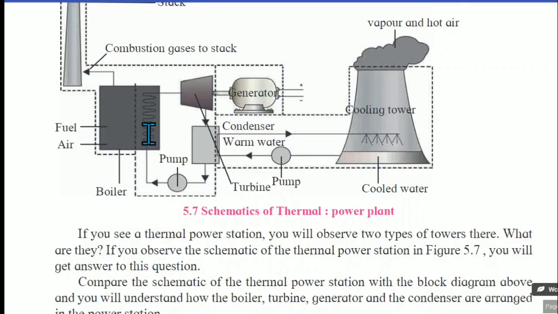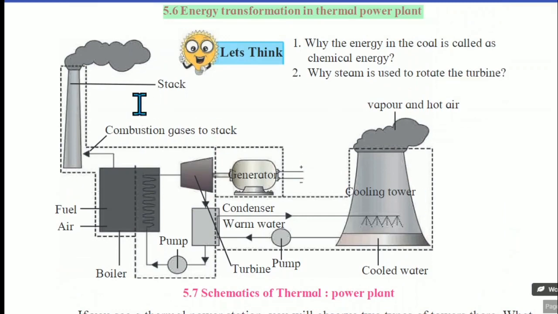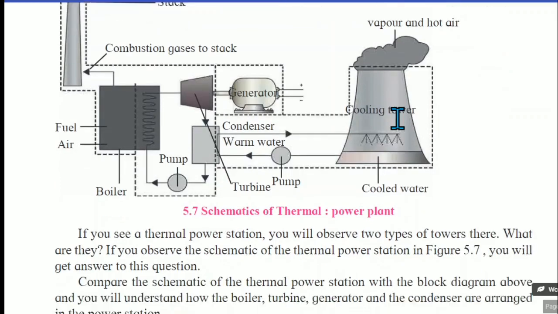Here, 2 towers are there. From one tower, due to the burning of coal, whatever gases are formed come out through this outlet. And here vapor and hot air form during the condensation process or boiling of that water. So that vapor and hot air get outside through this tower.